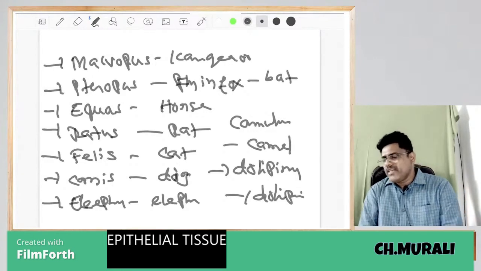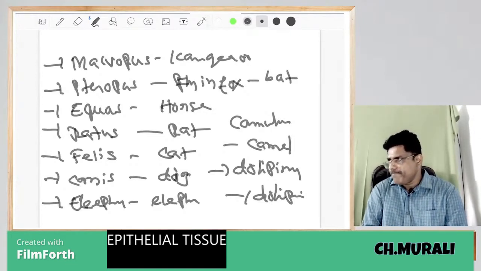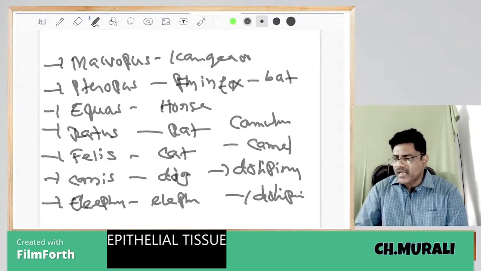So Macropus kangaroo, Pteropus flying fox or bat, Equus horse, Rattus rat, Felis cat, Canis dog, Elephas elephant, Camelus camel, Delphinus dolphin.